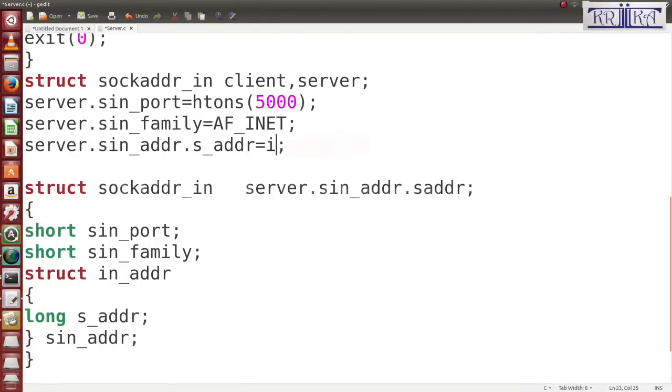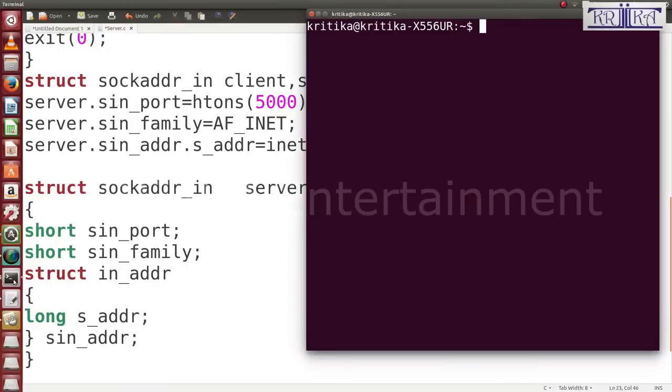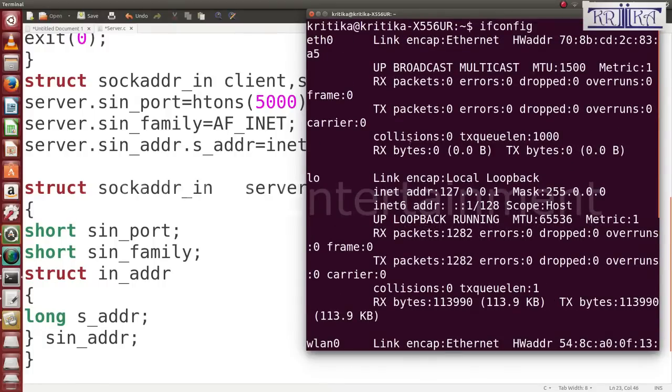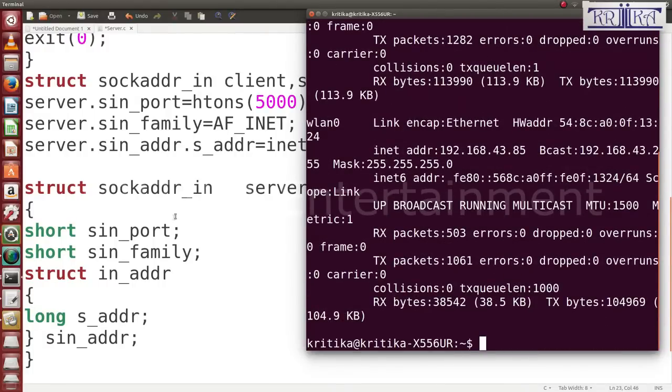With inet_attr 127.0.0.1. If you want to display the IP address of the system, you can type ifconfig here. It will display the IP address of the system. I have not been assigned an IP address because it is my personal system, so it is not displayed. But in any university you can find this.